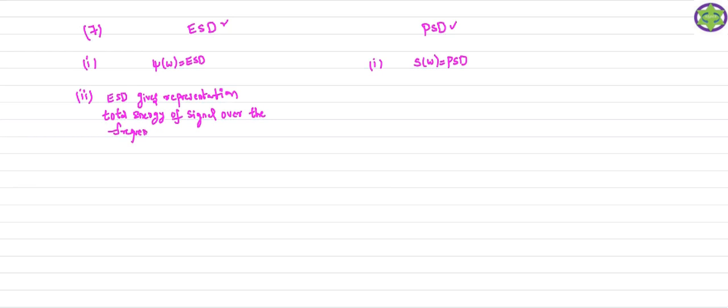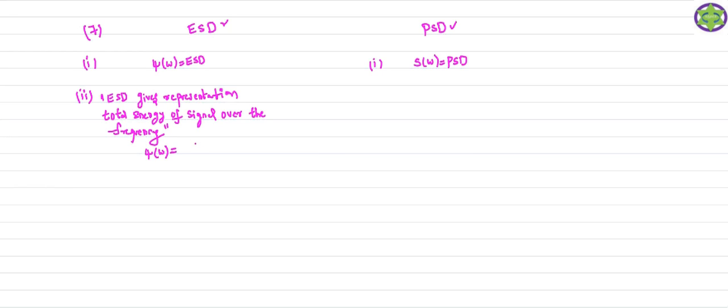So this is the definition of the energy spectral density function. It gives the representation of the total energy of the signal over the given frequency. Now how can you define this psi of omega?